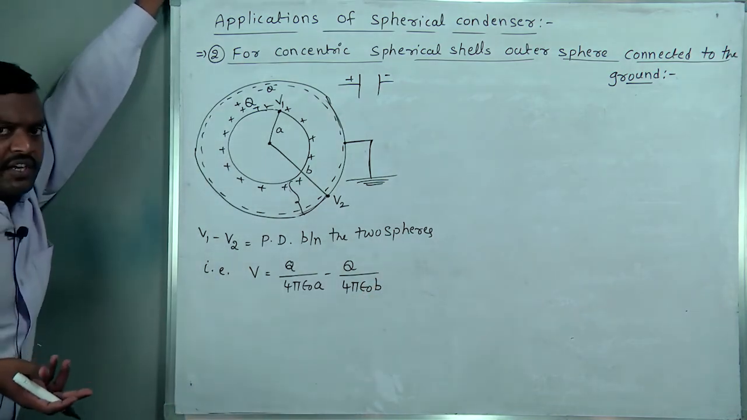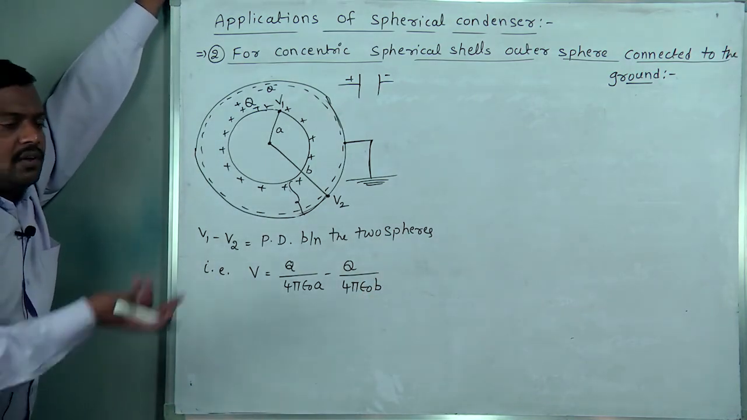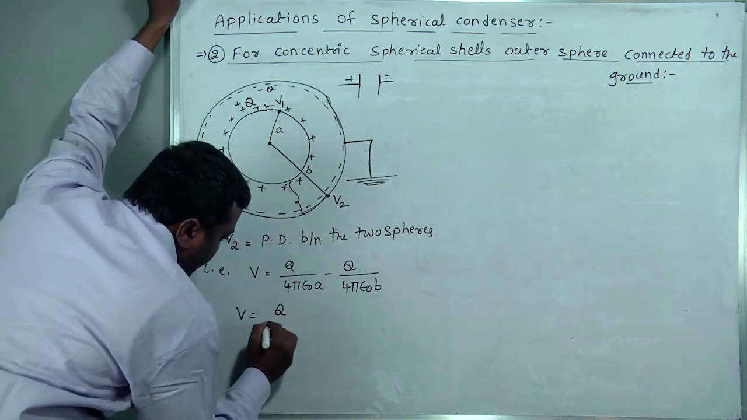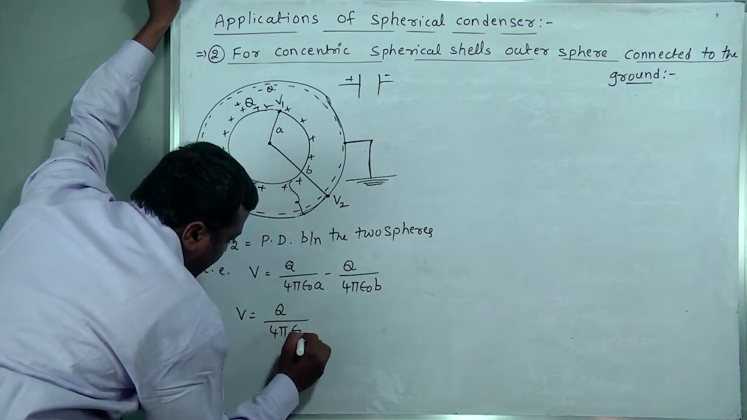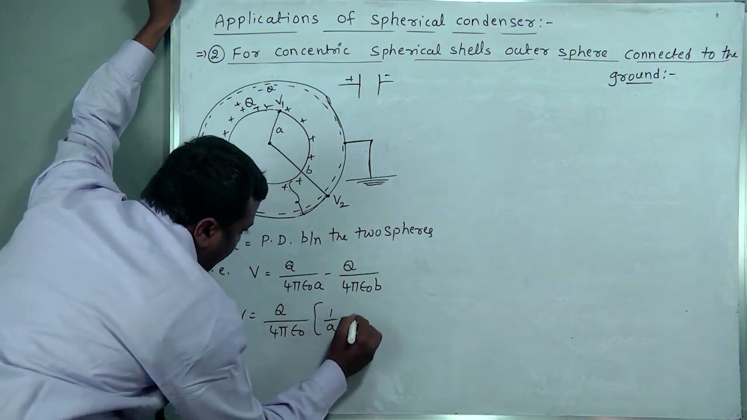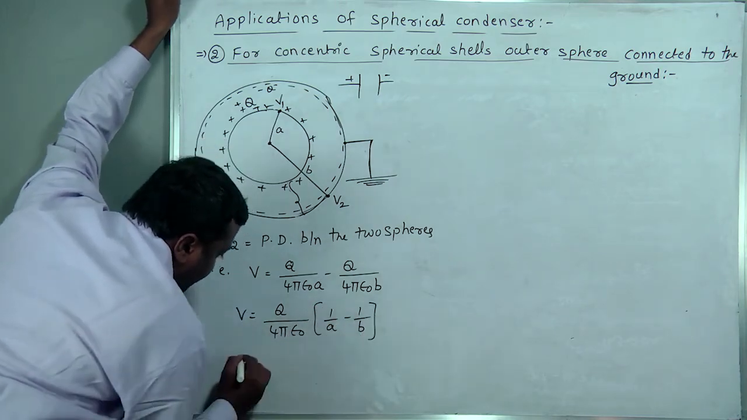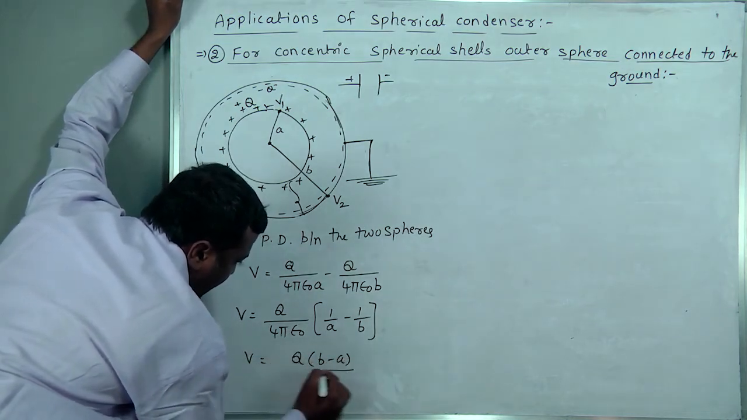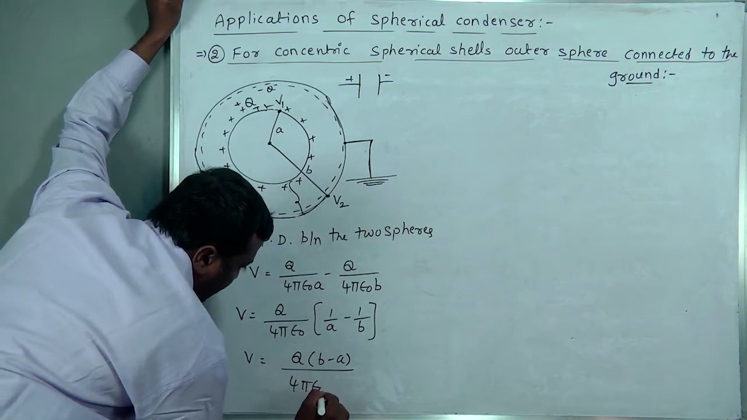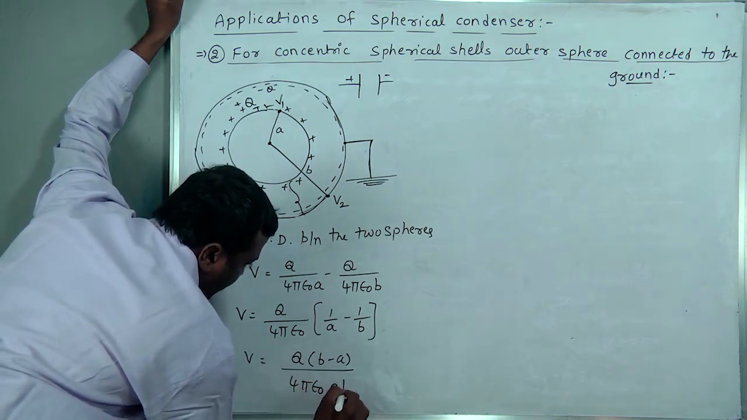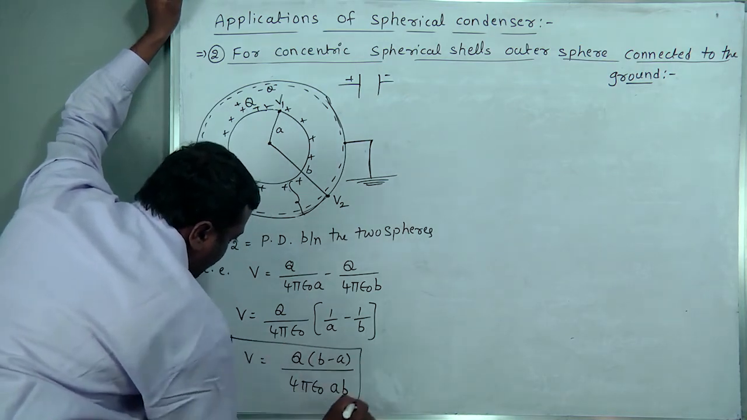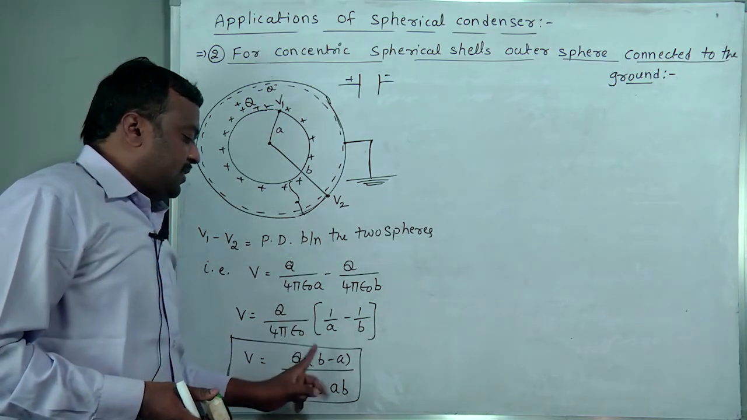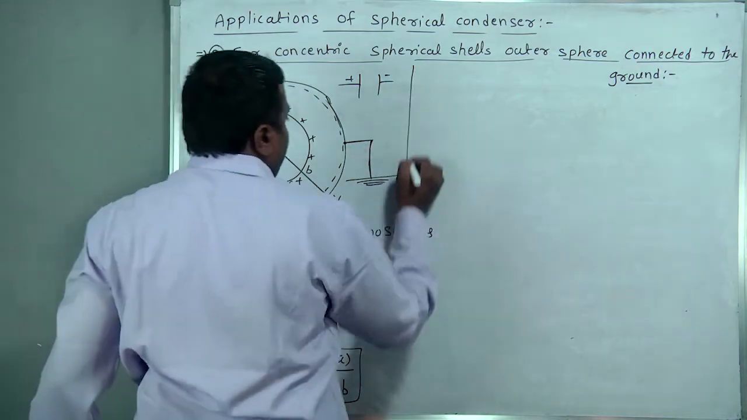Otherwise take the total potential also; the minus will come. Then V is equal to Q by 4 pi epsilon naught, taking it common, 1 by A minus 1 by B. Then V, taking the LCM, is Q into B minus A by 4 pi epsilon naught AB. This is the potential difference.